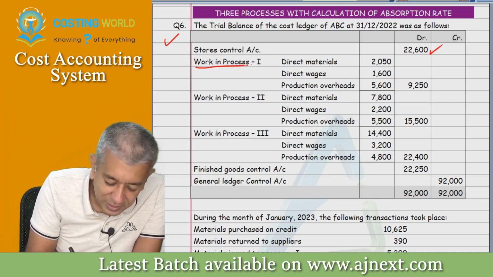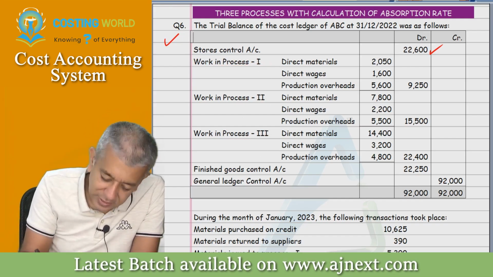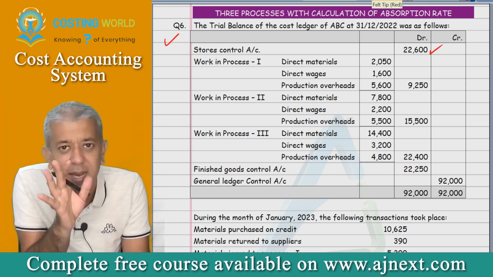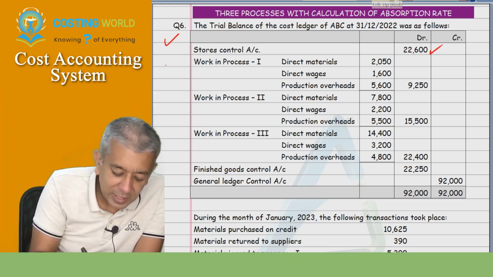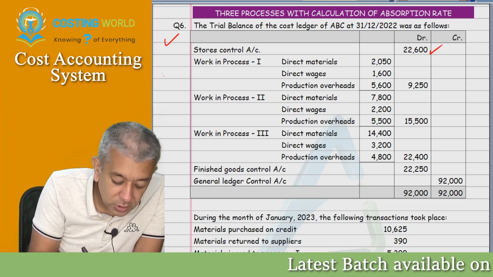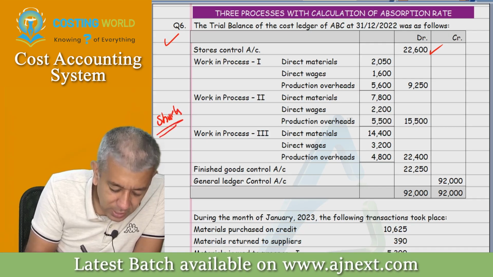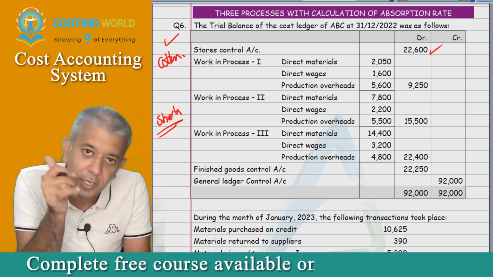If it is ever like this, WIP 1, WIP 2, WIP 3, then obviously it is a case of something like process costing. In process costing, I'm not interested in the entire chapter except just one small thing. For example, we try to make shirts. Our finished product is supposed to be shirts, but I purchase cotton from the market and convert cotton into shirts.